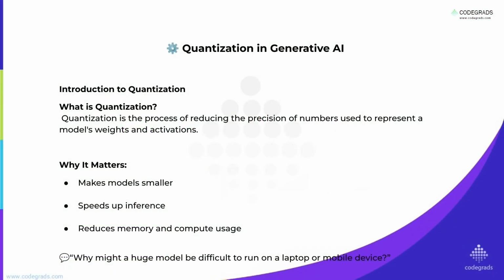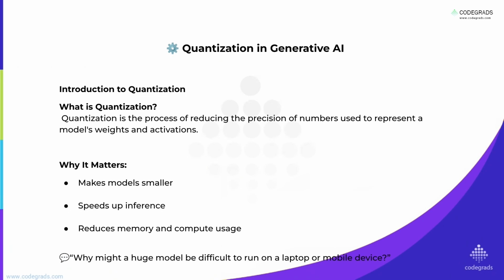Hello, today we are unlocking a secret behind fast and efficient AI: quantization. Ever wondered how massive AI models can feel so snappy even on everyday devices? Quantization is a big part of that magic, and we are about to see how.